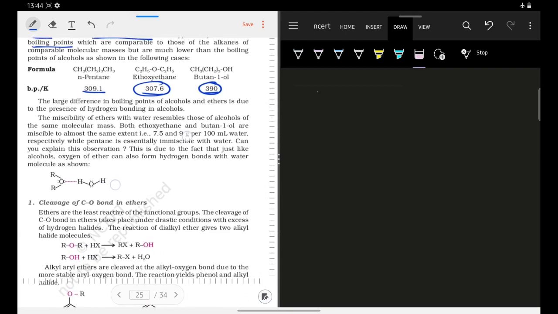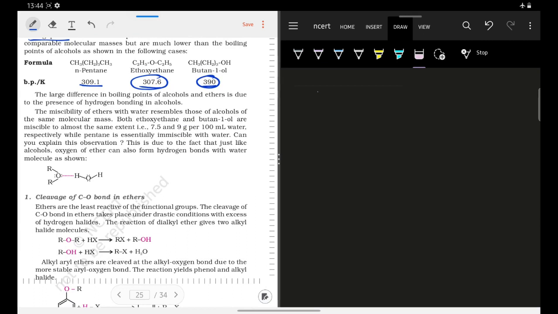Now what about solubility in water? Suppose I have an alcohol molecule and suppose I have an ether molecule. Which one should be miscible in water? Actually both are miscible in water and their miscibility is relatively comparable. How can we say this, how are they miscible with water?